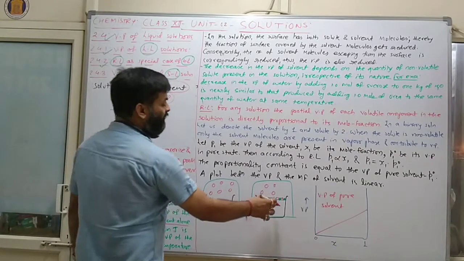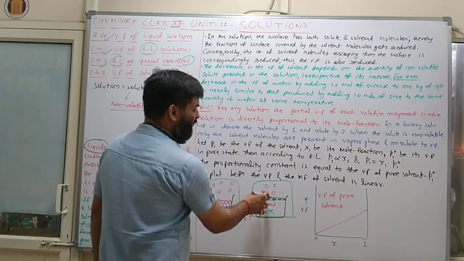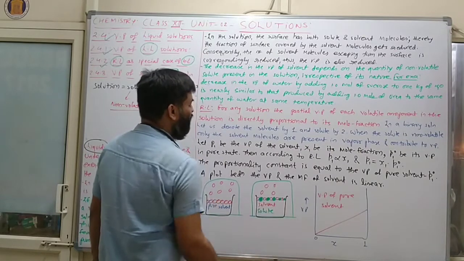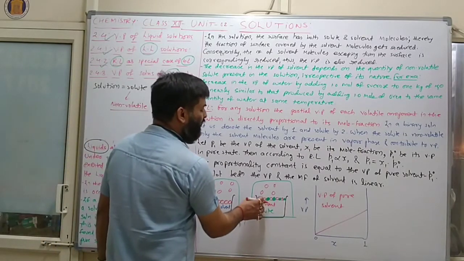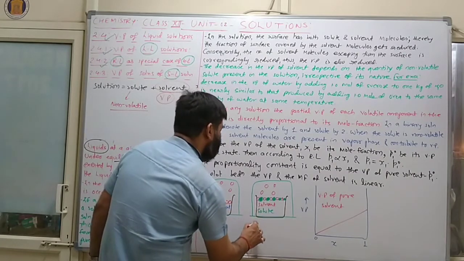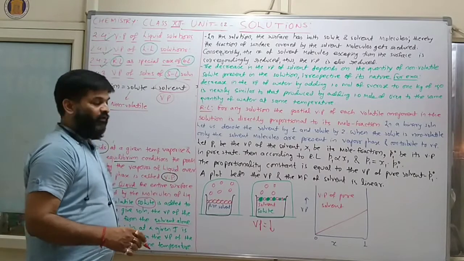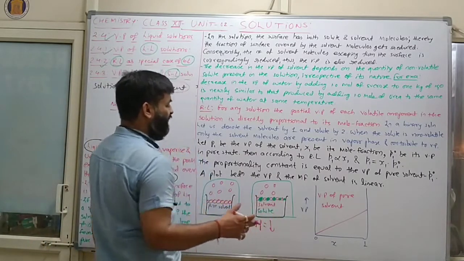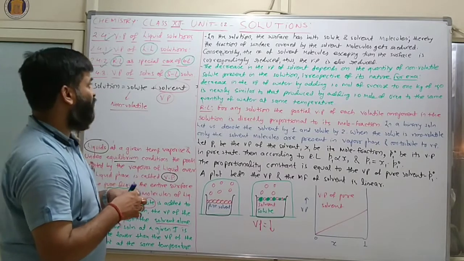So here Figure 2 is there. Clear? Here red represents solvent and green represents solute. Due to the presence of non-volatile solute, the vapor pressure of the solution is less compared to the pure solvent.